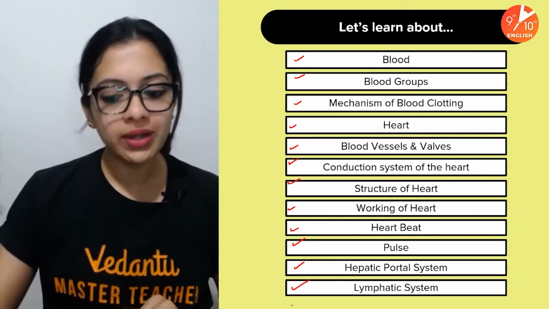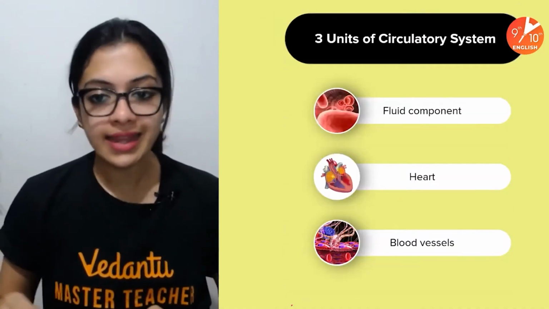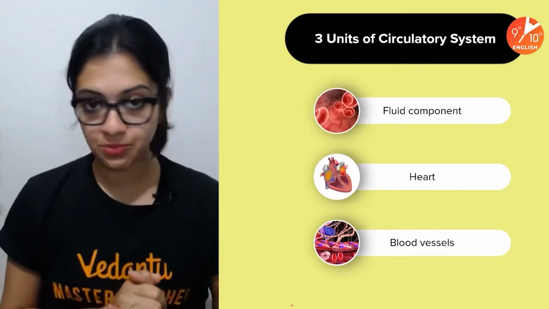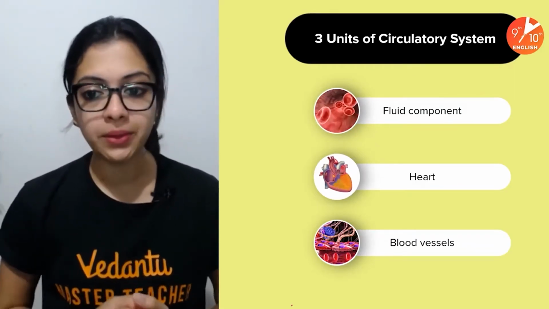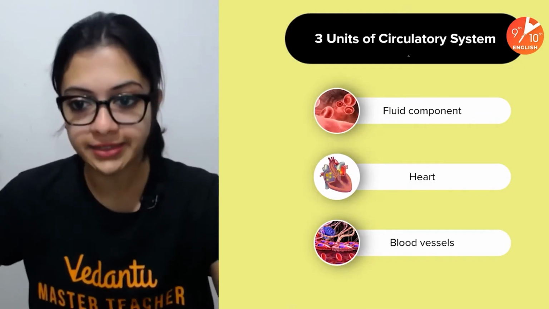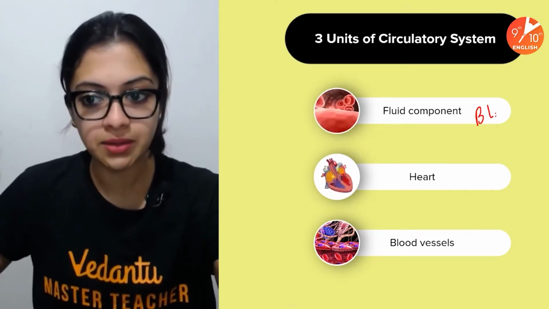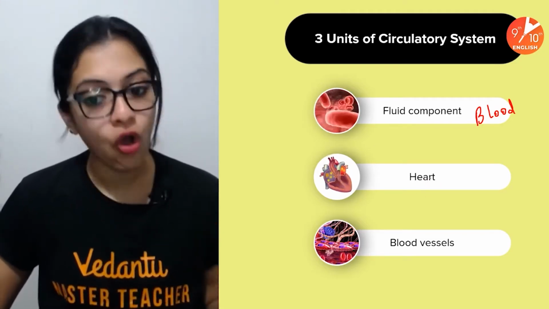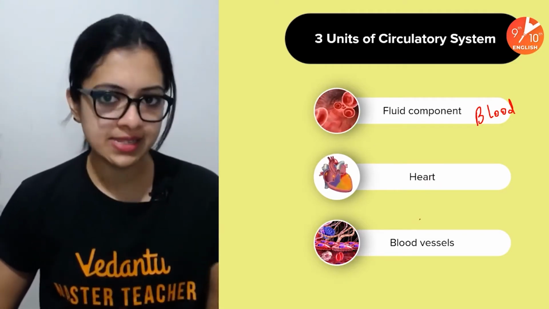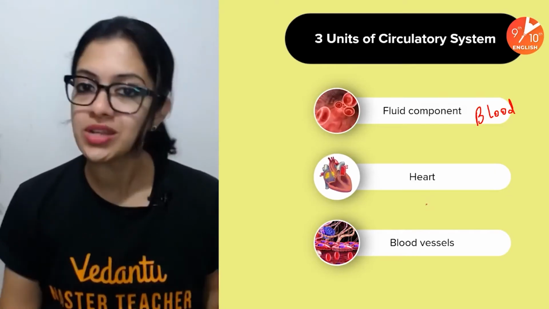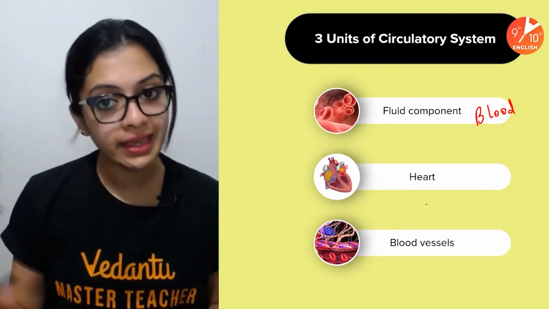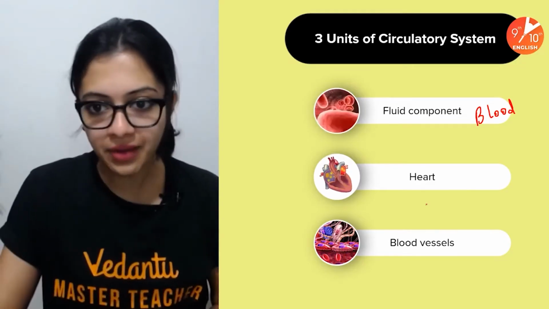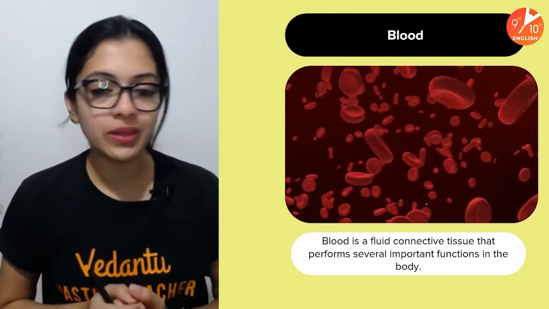Okay, so let's move ahead. Let us talk about the three major units of the circulatory system. What are they? The fluid component, which is of course blood, then the heart, which is our main circulatory organ, and we have the blood vessels, which help the heart transport blood to the different parts of the body and bring back blood from the different parts of the body. Right, guys? Okay, so let's start with blood.